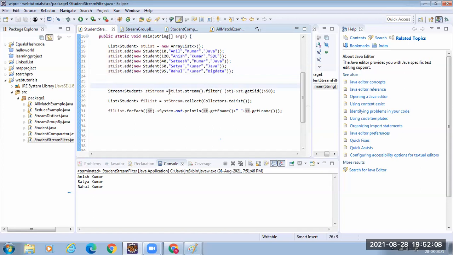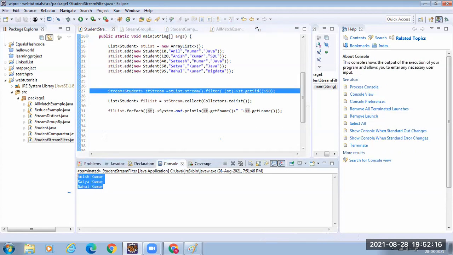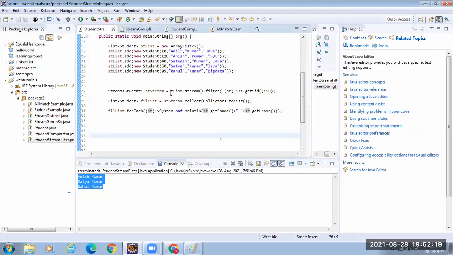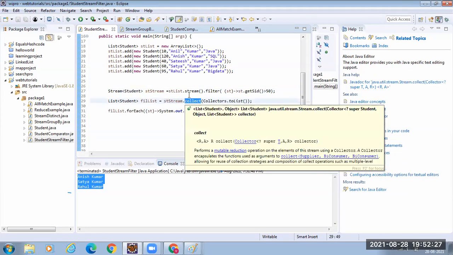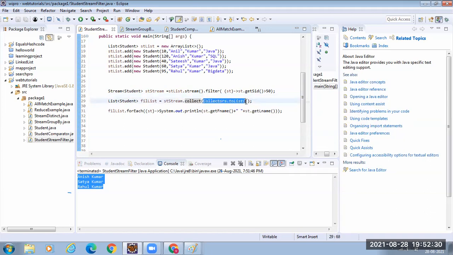Why? Because I converted to a stream, then I filtered. So I got a new stream with only those students having student ID greater than 50. Then my list has become a stream. If I want to convert it back to a list, you have to use the collect method. To the collect method, you specify how you want your stream to get converted, either into a list or into a set. That you specify as the argument for collect. So now the stream has become a list again.